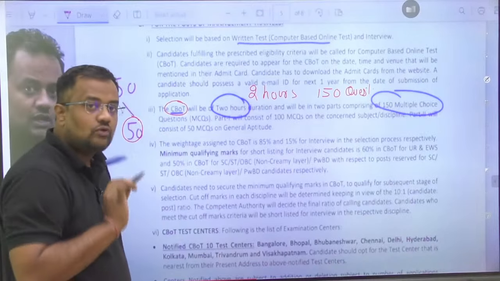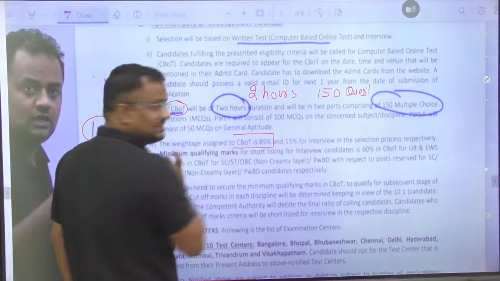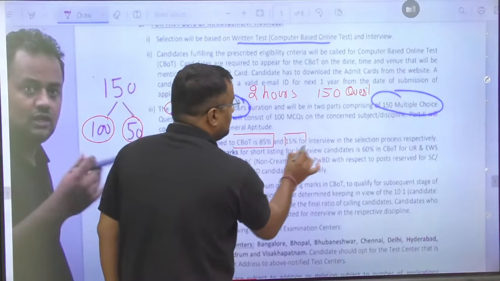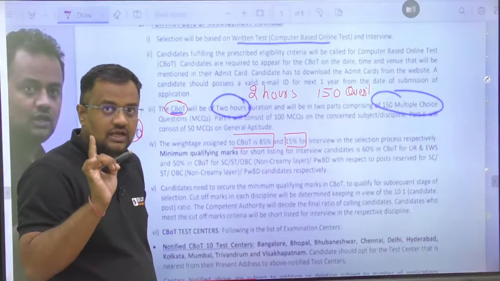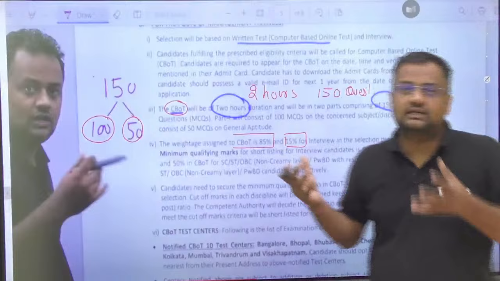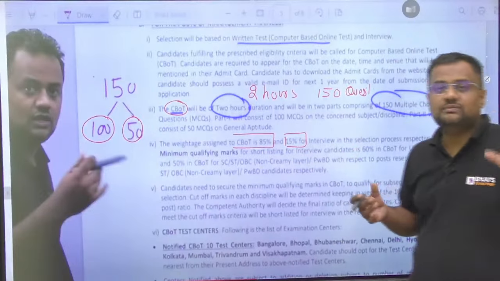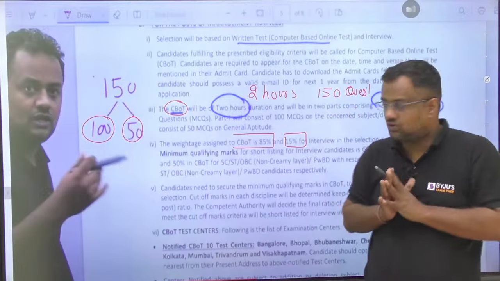The final selection will be based on 85% written test and 15% interview. Students will be called for the interview after the computer based written test. Approximately 10 students will be called for one seat.